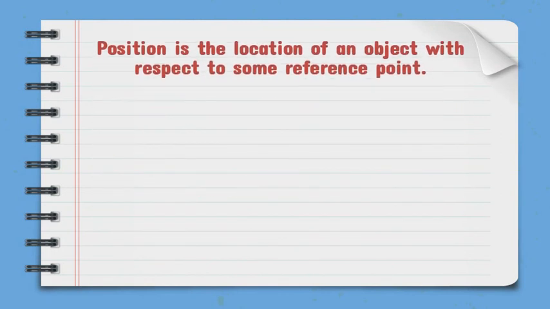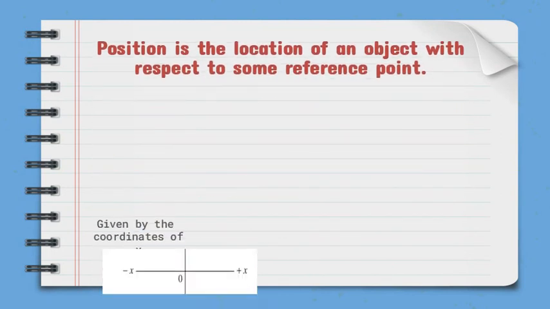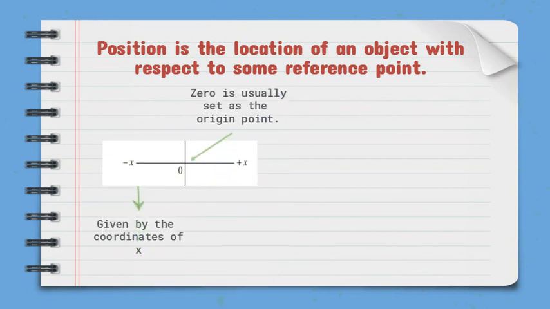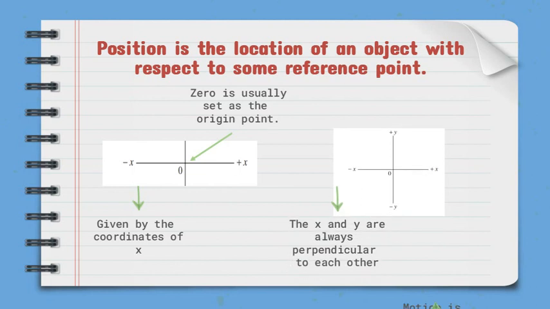Position is a location of an object with respect to some reference frame. It is given by the coordinates of x. 0 is usually set as the origin point. The x and y axes are always perpendicular to each other. The x-axis is often chosen as the line where motion takes place. However, if the motion is vertical, the y-axis is used.